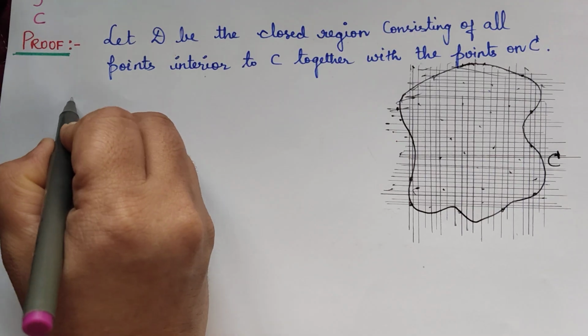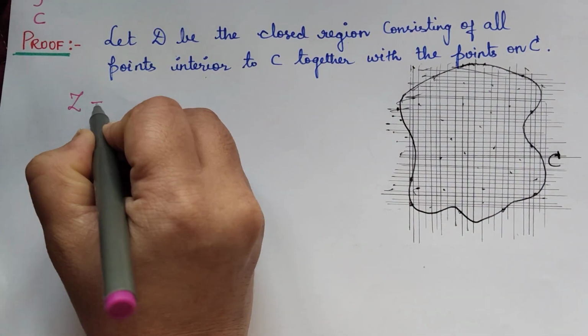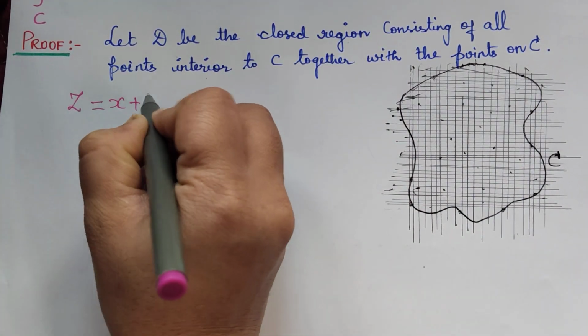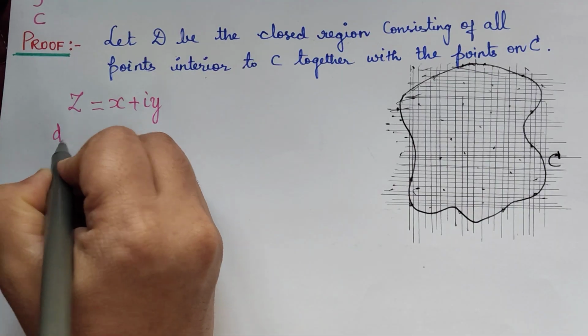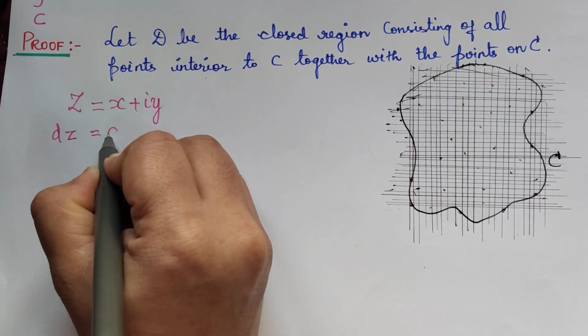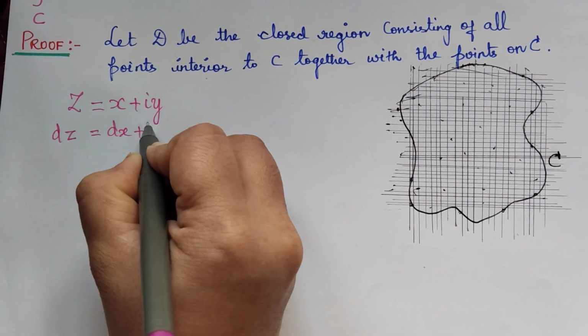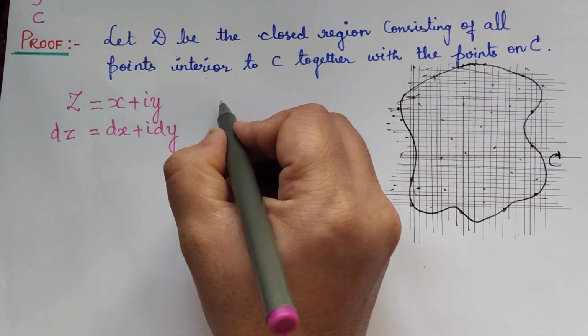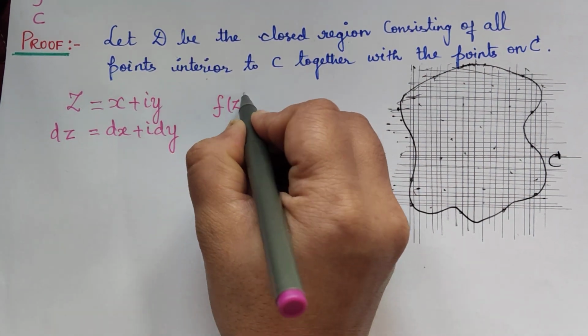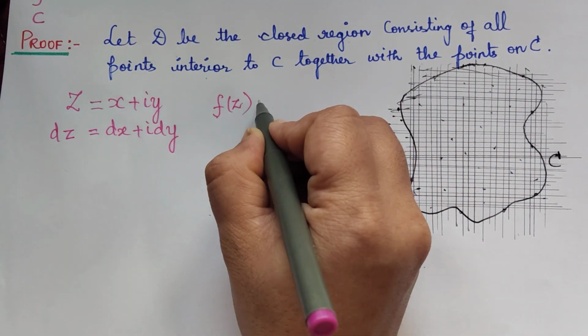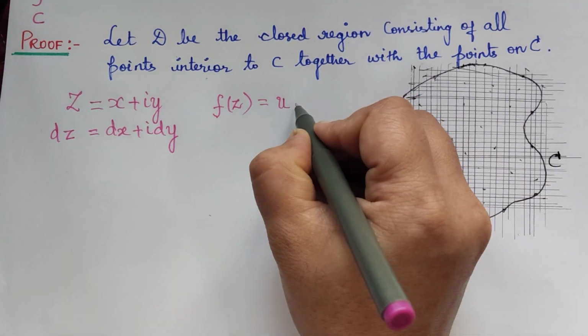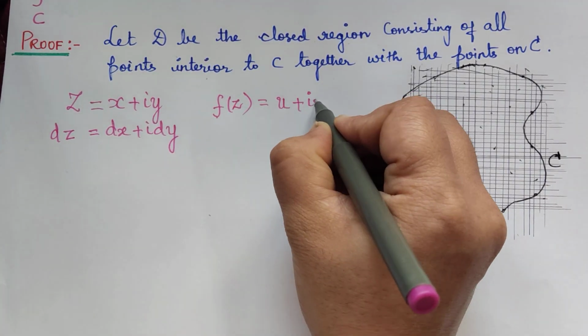Now we consider a complex variable z which is equal to x plus iy. And what will be dz? It will be equal to dx plus i dy. Also we know that f of z represents a function of a complex variable, which will be in the form u plus iv.